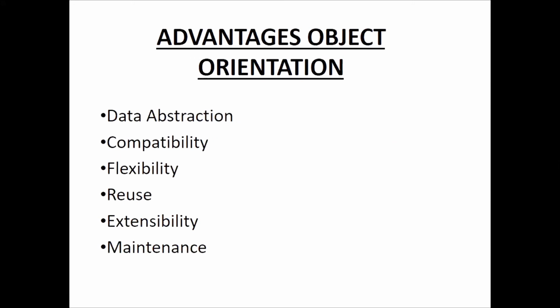Advantages of object orientation: that is data abstraction, complexity, flexibility, reusability, extensibility, maintainability, testability, whatever. All the features are the basic features of object-oriented analysis and design, and we will discuss all these features in the second part of the session. So before going to the second part, in the second session, we are having some queries that we are supposed to solve here.